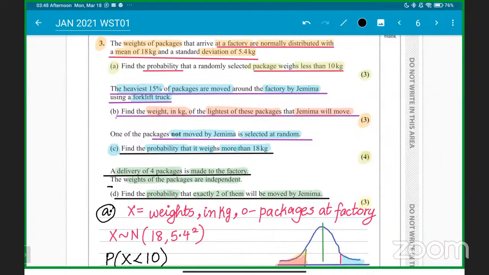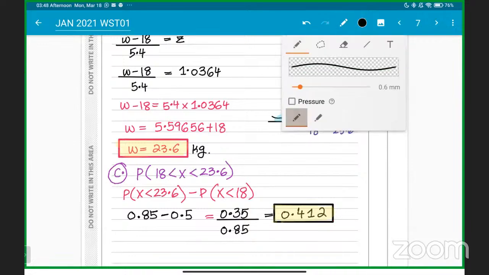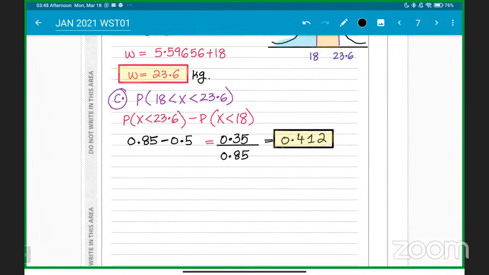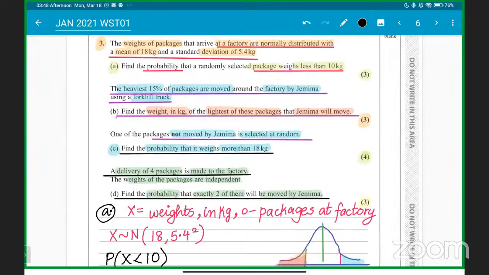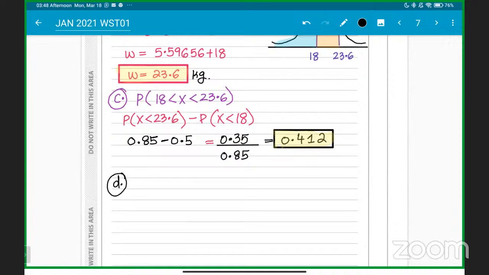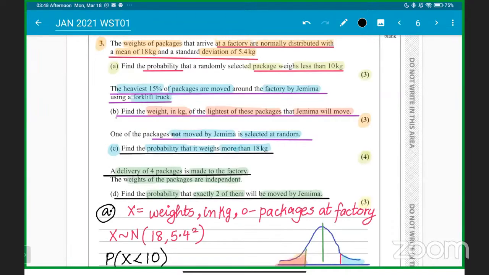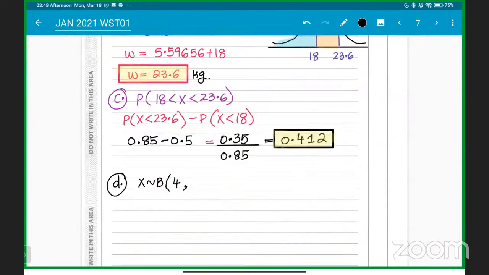If she is moving them, we already know the probability is 0.15. Follow carefully for part D. A delivery of 4 packages is made to the factory, and 2 of them will be moved by Jamima. The weights of the packages are independent, so we can say that X follows the binomial, and we have 4 packages in total. The number of observations is 4, and the probability of success, being moved by Jamima, is 15%. So 0.15 is the probability of success.